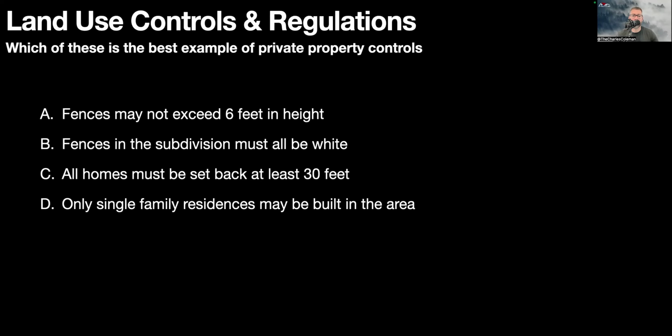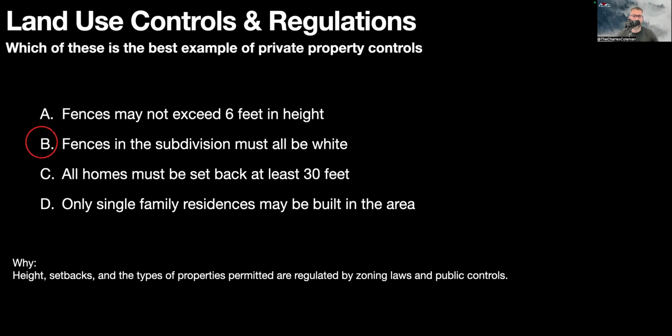Which of these is the best example of private property controls? Fences in the subdivision must all be white. Height, setbacks, and the type of properties permitted are regulated by zoning laws and public controls.